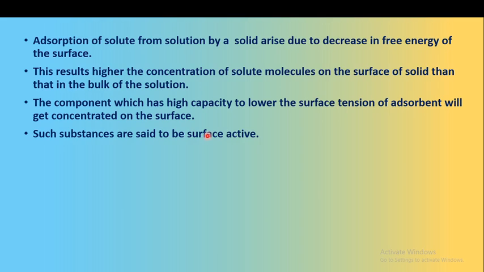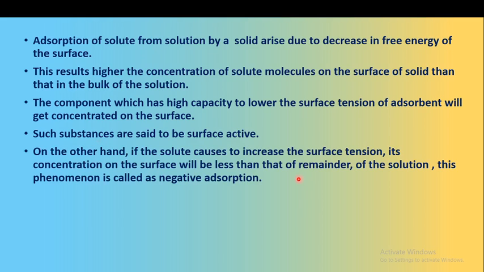These are called surface active substances. On the other hand, if the solute causes an increase in the surface tension, its concentration on the surface will be less than in the remainder, and this phenomenon is called negative adsorption.